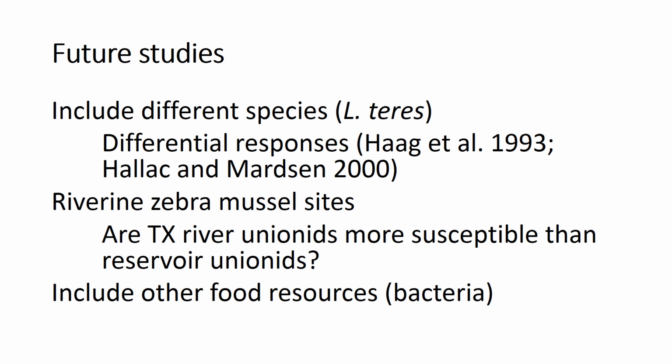I would also love to include riverine zebra mussel sites. So are our Texas river unionids more susceptible than our reservoir unionids? I think it would be really interesting to look at. And lastly, I would love to include other food resources, specifically bacteria, because we know that chlorophyll doesn't capture the full food availability to these mussels.